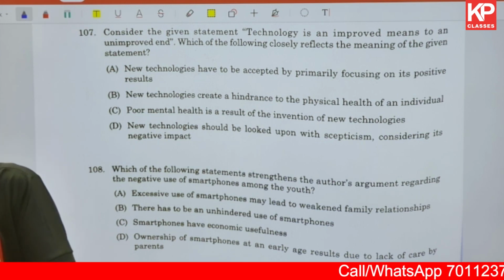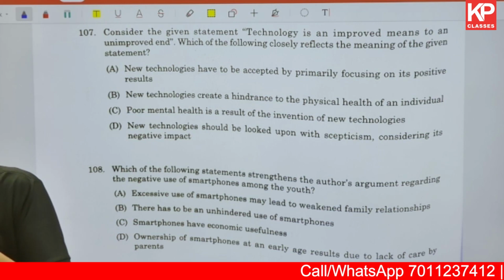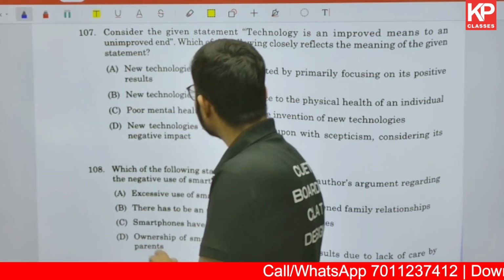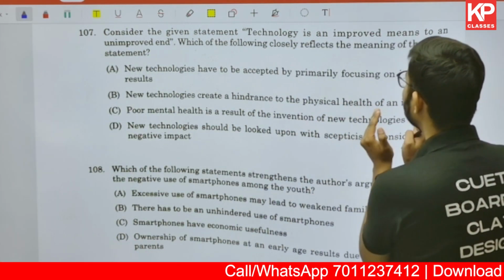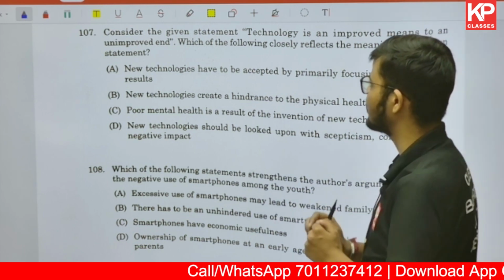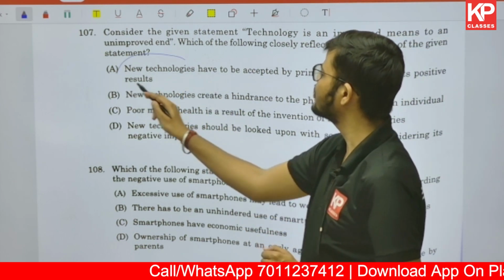Now we need to confine our focus on the last or the third, first or the third one. It says new technology have to be accepted primarily focusing on positive result.